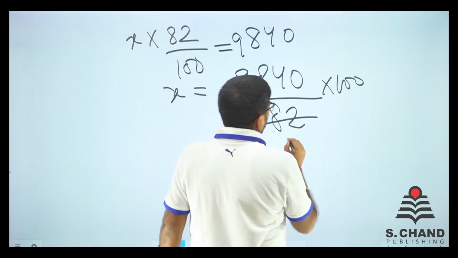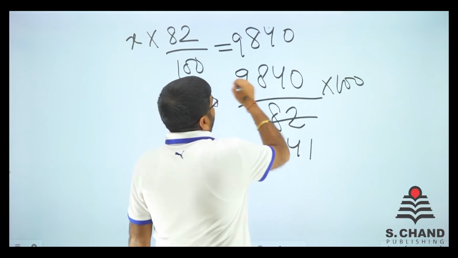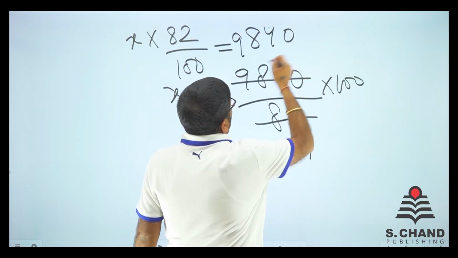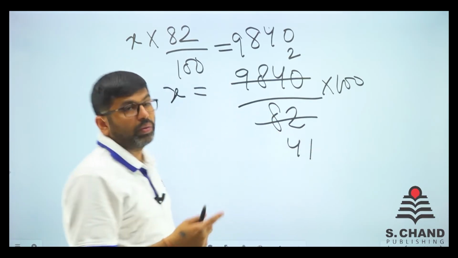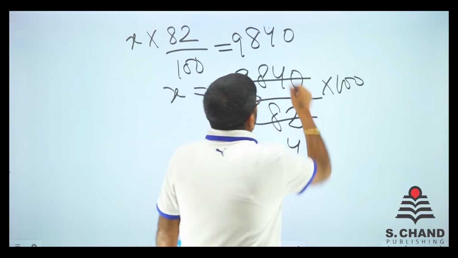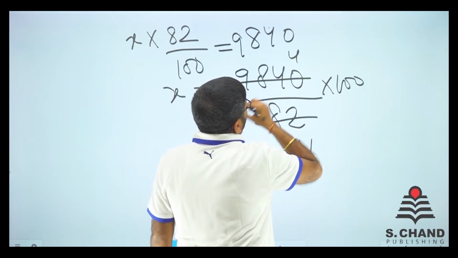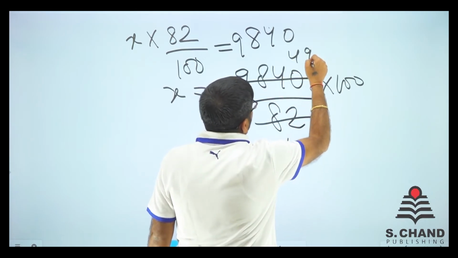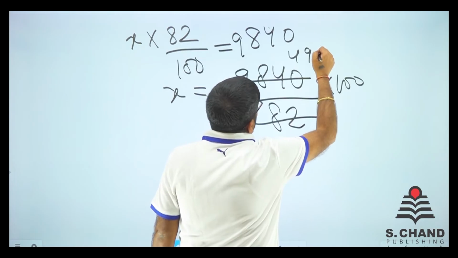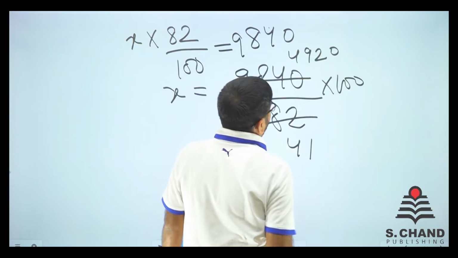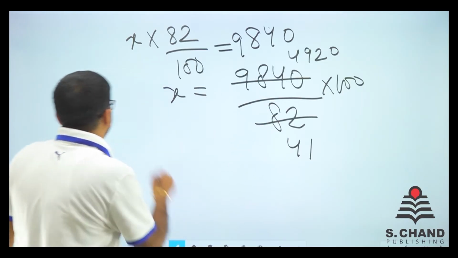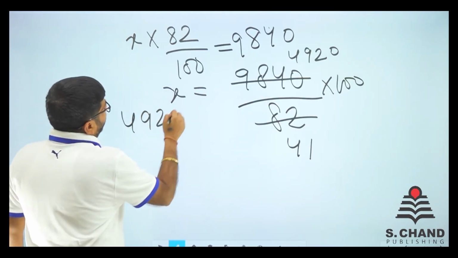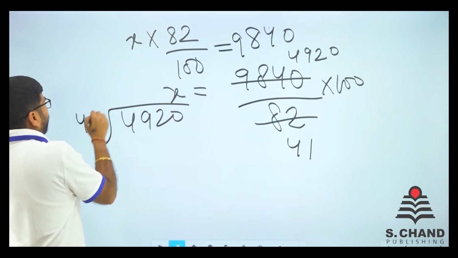Just divided by 2, we get 41. Just divide by 2, 98 is 9 times, 2 times, because we are dividing by 2. So 4 times 18 is like 9 times, 4 is like 2 times, 4920 divided by 41. So I think this is the time we should divide this 4920. Let's divide 4920 by 41.